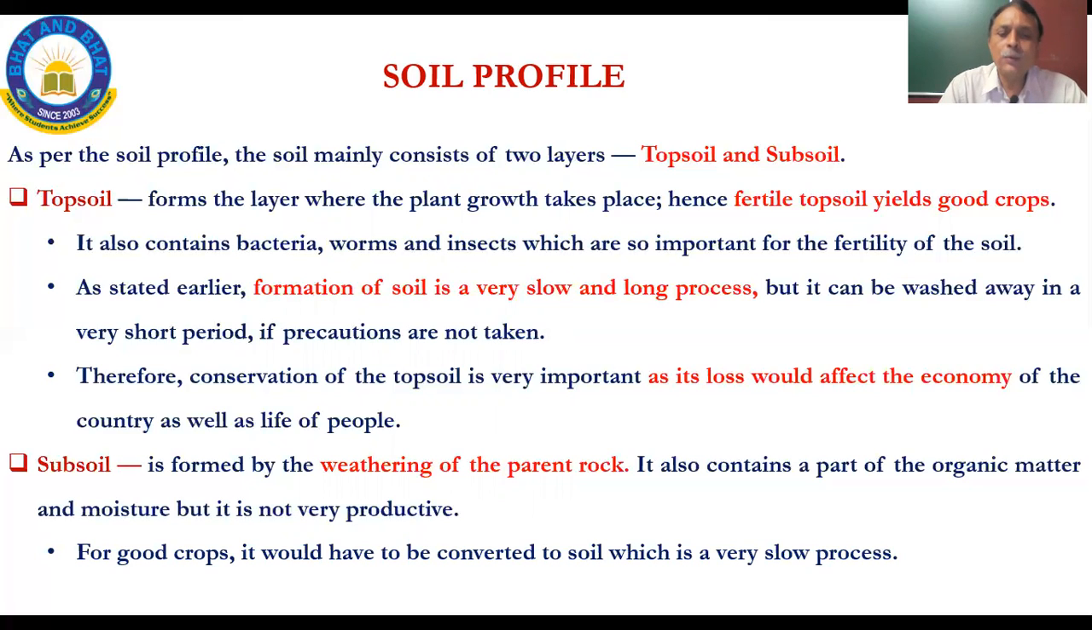For good crops, it would have to be converted to soil, which is a very slow process. What the author means is, for good crops, the subsoil has to have more and more features as in the topsoil. So particularly the organic part of it, if it increases, obviously it becomes a good part of the soil.